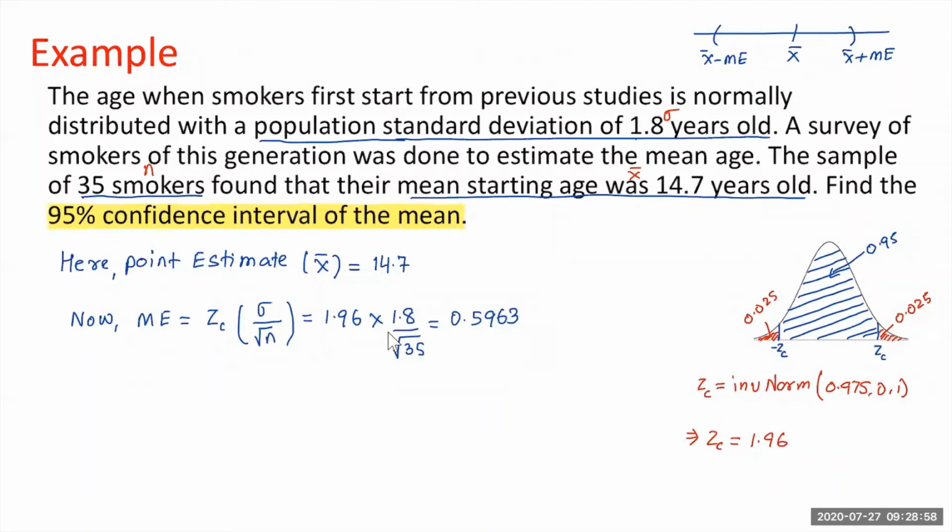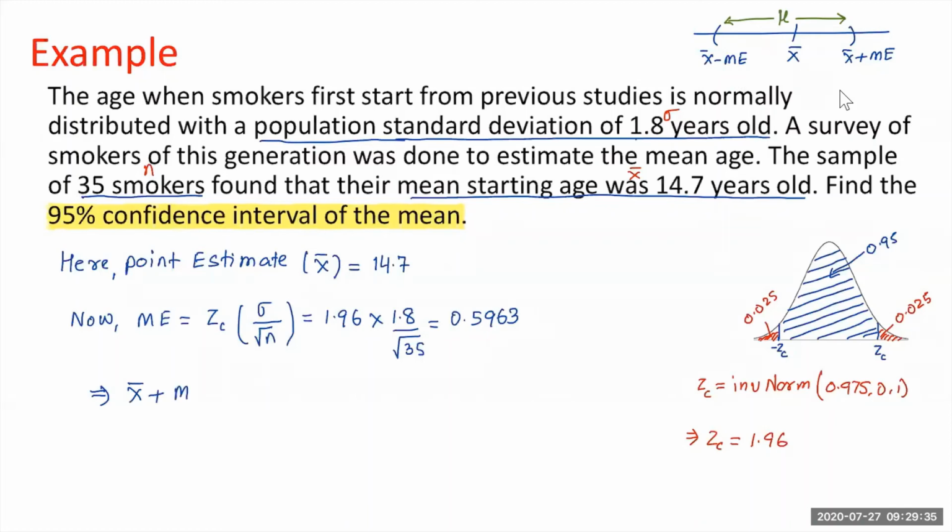What we are looking at is we want to find the confidence interval. In order to find the confidence interval, we need two values. The first one is mean minus the margin of error, and the second is mean plus margin of error, so that we can say the true mean lies between these two values. So this is where the true mean lies. In the next step, we are going to calculate those two values.